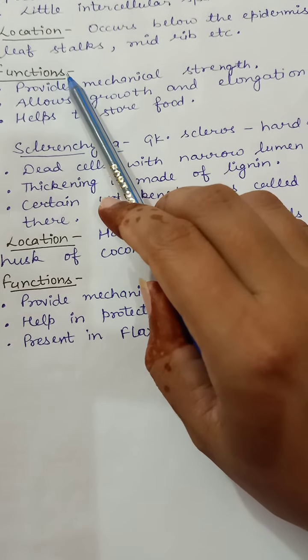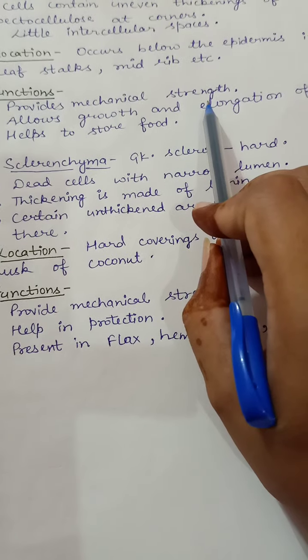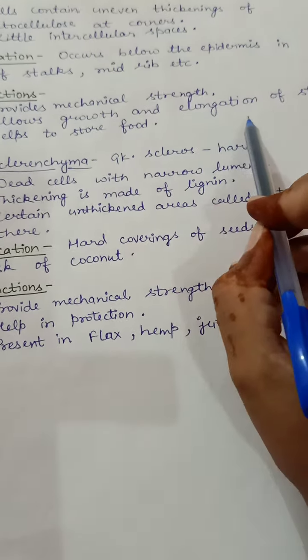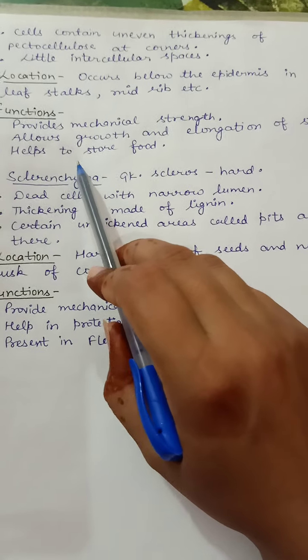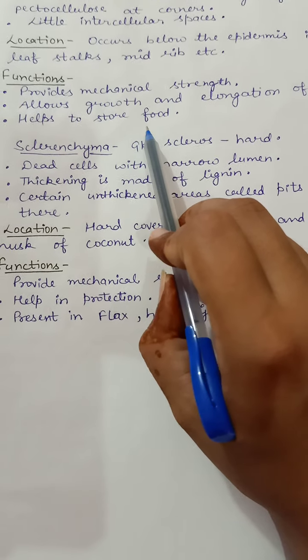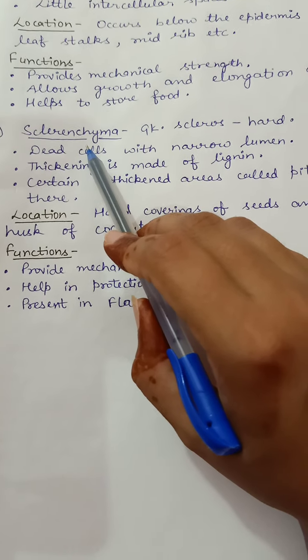Functions. What are the functions of collenchyma? Collenchyma provides mechanical strength to the plant. It allows the growth and elongation of the stem. It also helps in the storage of food. Now the third type is sclerenchyma.